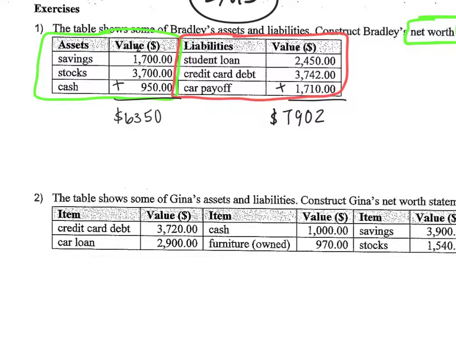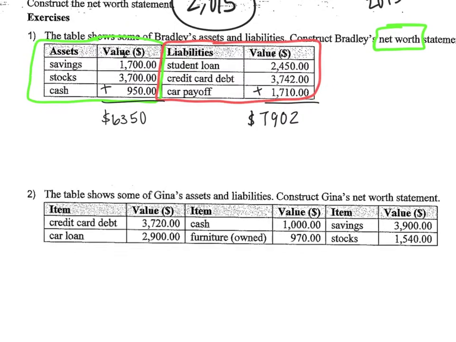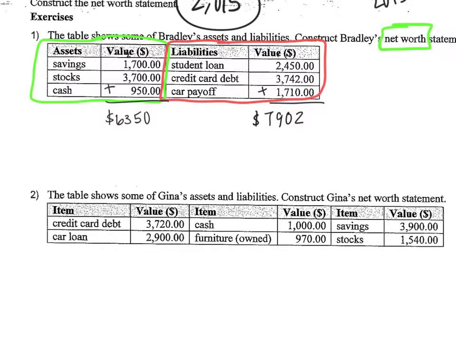Subtract the liabilities from the assets. So we're going to have to subtract. Our answer is going to be negative, but to get that number, we've got to technically subtract the assets from the liabilities just to get that number. Okay?